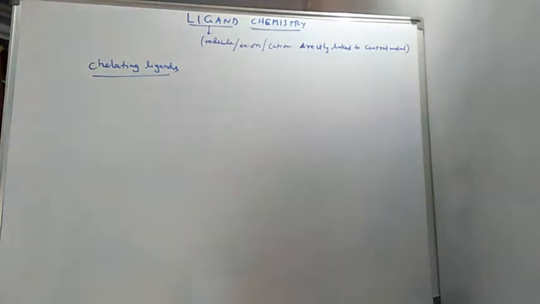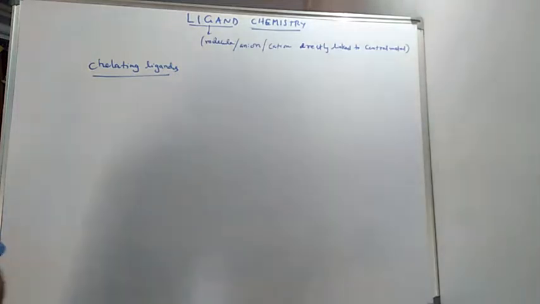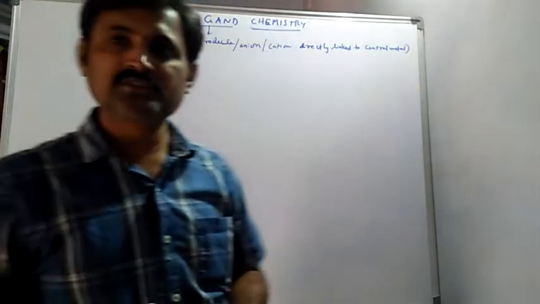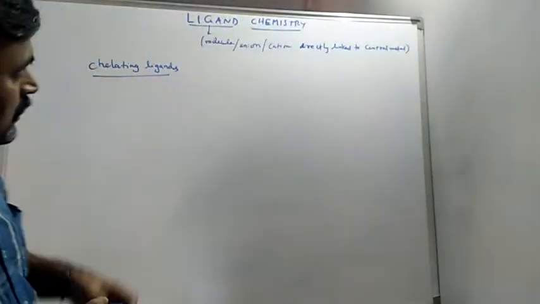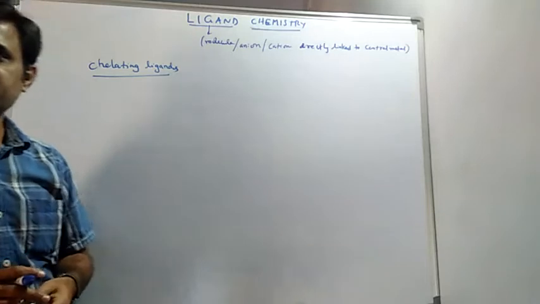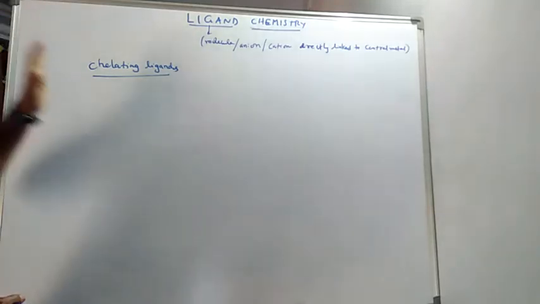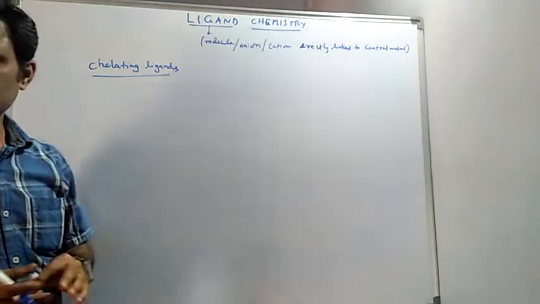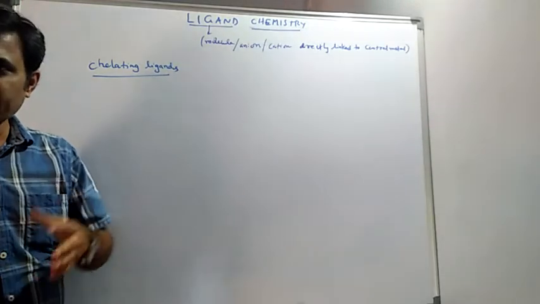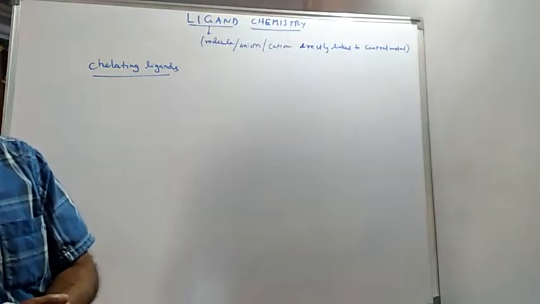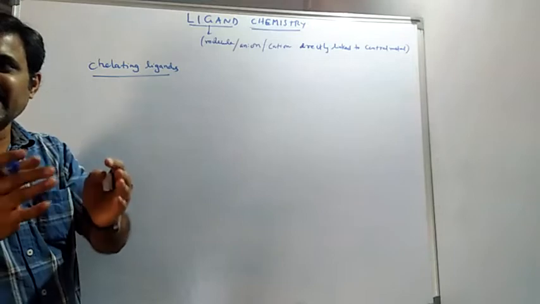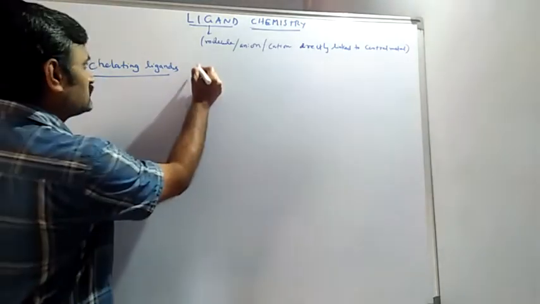How this concept actually came into discussion is, what we discussed about the bidentate ligands or some other polydentate ligands, those bidentate or polydentate ligands are called chelating ligands in a coordination complex, because they form some closed or cyclic ring type of structures.